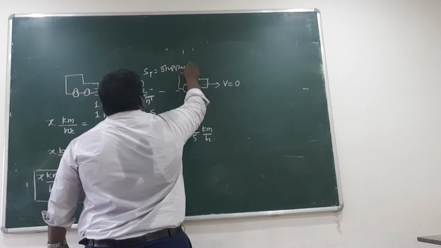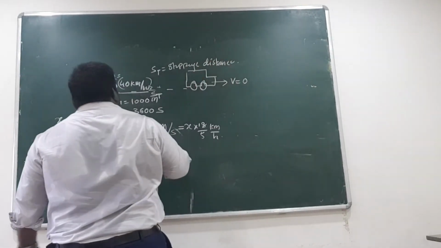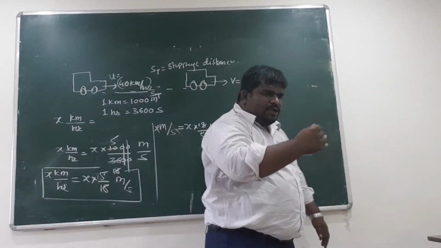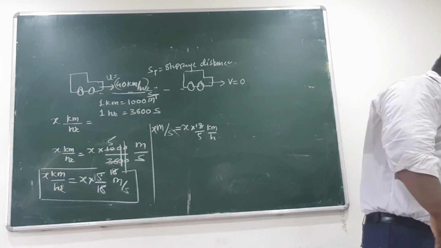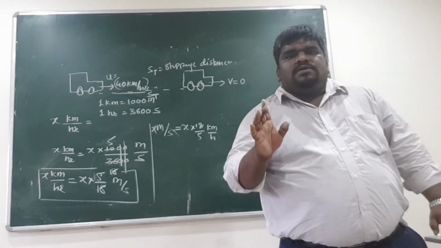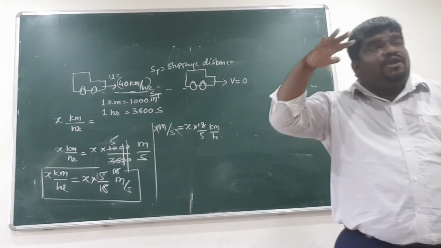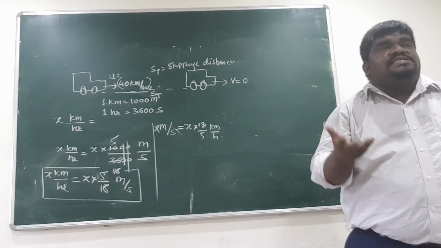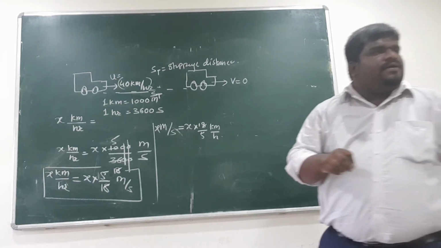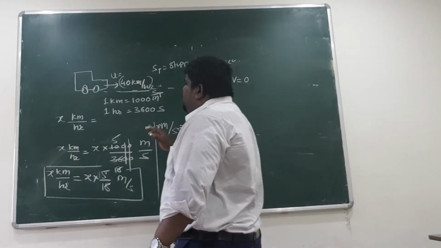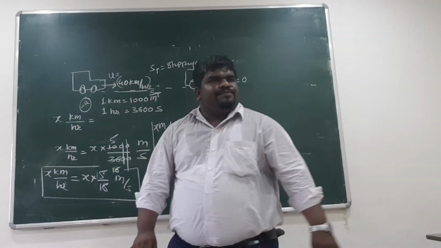Stoppage distance. Now when you apply a brake, velocity goes on reducing, right? Or speed goes on reducing. That means you are changing speed. Whenever we are changing speed, we say acceleration is applied, but here we are reducing speed. So I will say deceleration is applied or negative acceleration is applied. So always remember, whenever you apply brake, a negative acceleration is applied.